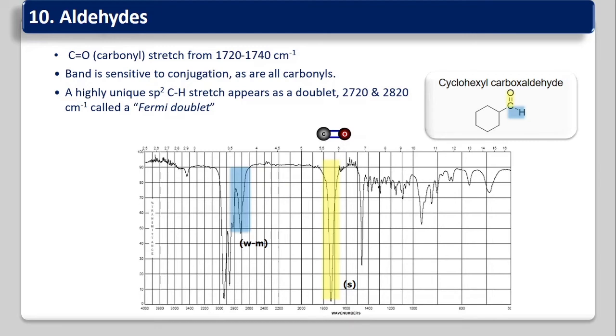In case of ketones, this peak will be absent. While at 1720 to 1740, we will get a strong peak for the carbonyl groups. So if the peak is around 1720 to 1740, then find out whether this Fermi peak is there or not. If this peak is there, aldehyde is confirmed. If this peak is not there, then a carbonyl group is there, but that is not an aldehyde.